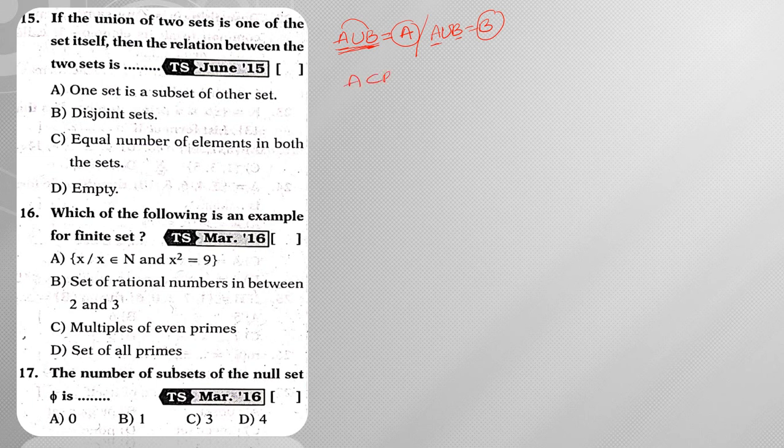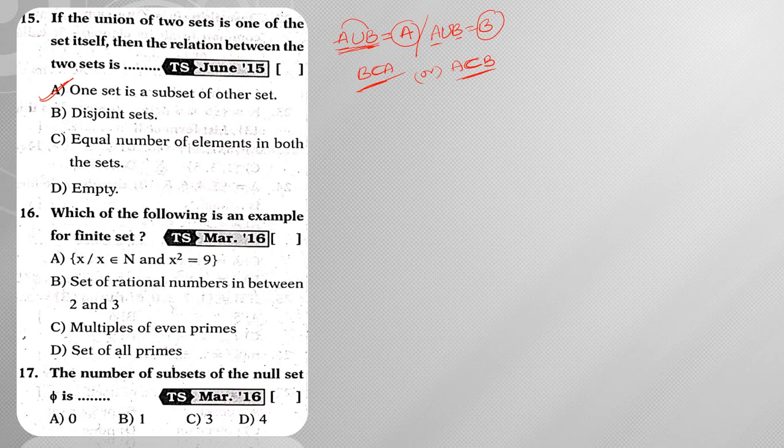Either B is a subset of A, or A is a subset of B. In both conditions the common relation that exists is subset. So clearly, one set is a subset of the other set.